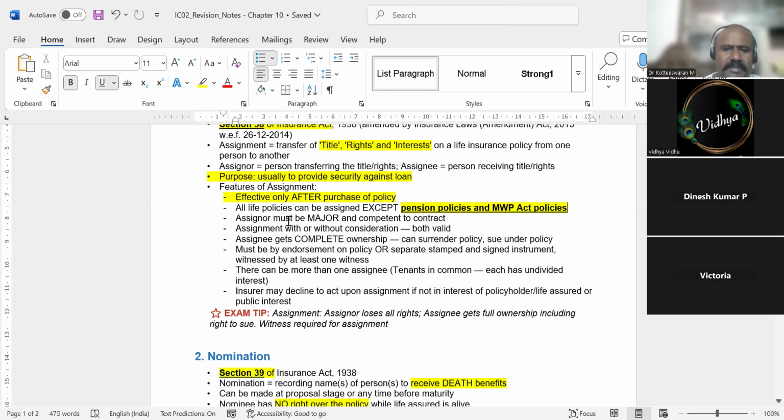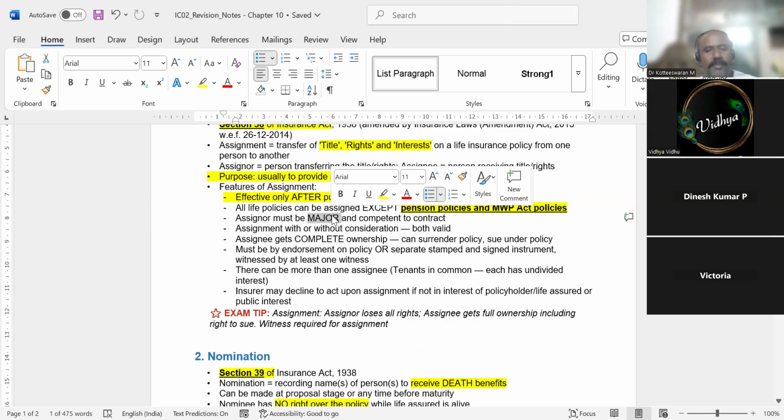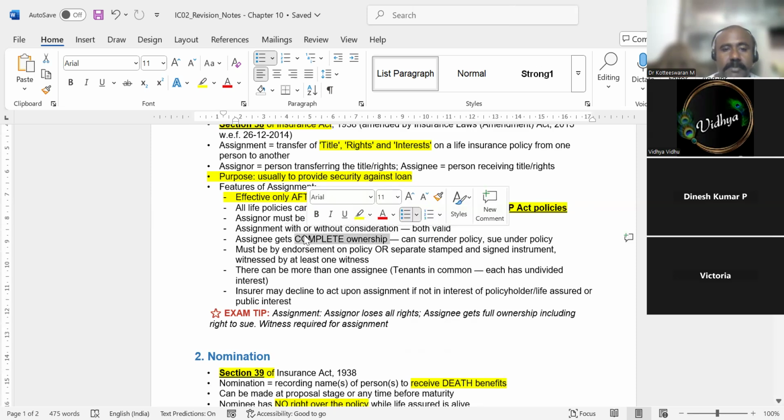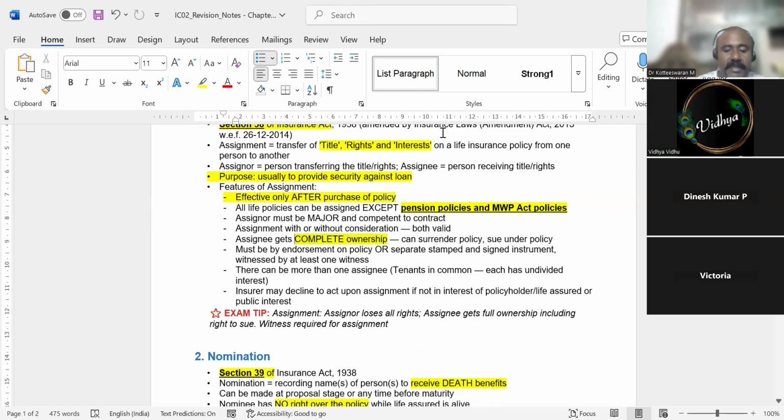So these are all basic stuff. The assigner should be a major. And both with and without consideration is valid. The assignee gets the complete ownership. For example, if the assignee is the bank, the bank will get the complete ownership of the policy.